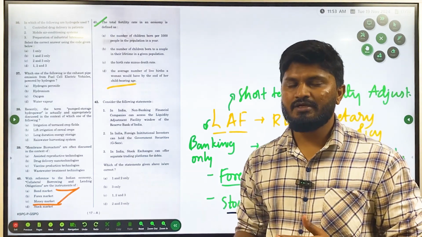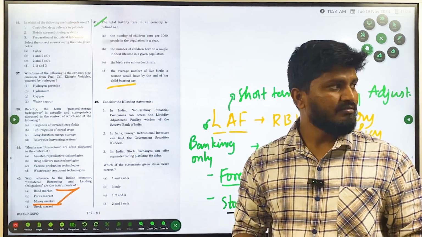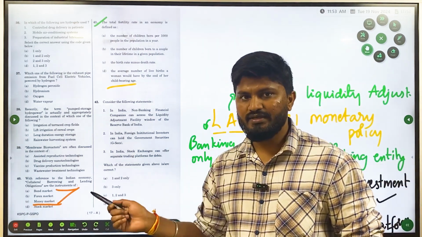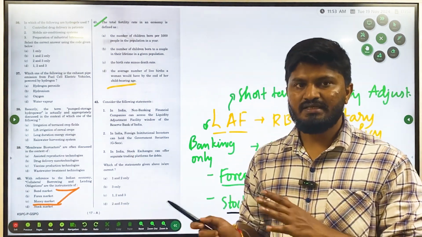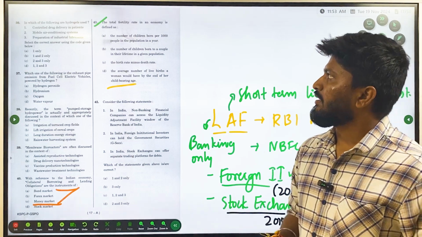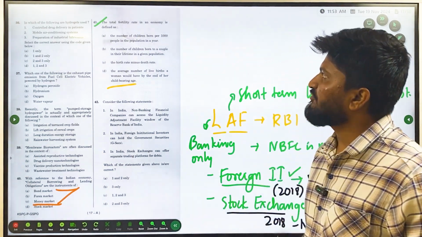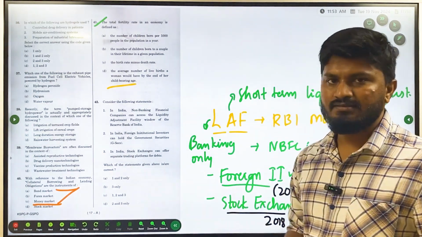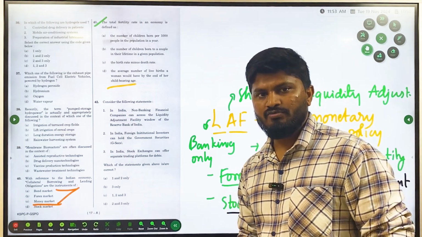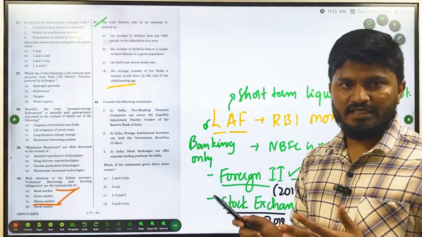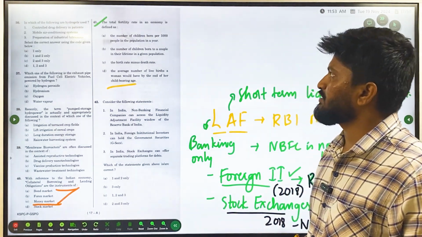If there was a capital market option, then it could have been very difficult, but because all three are different and one is different from the others, that is the right answer for this one. And question number 41: total fertility rate in an economy is defined as. This is a very basic question, you must have been reading this from childhood onwards, so you should be able to answer this question.